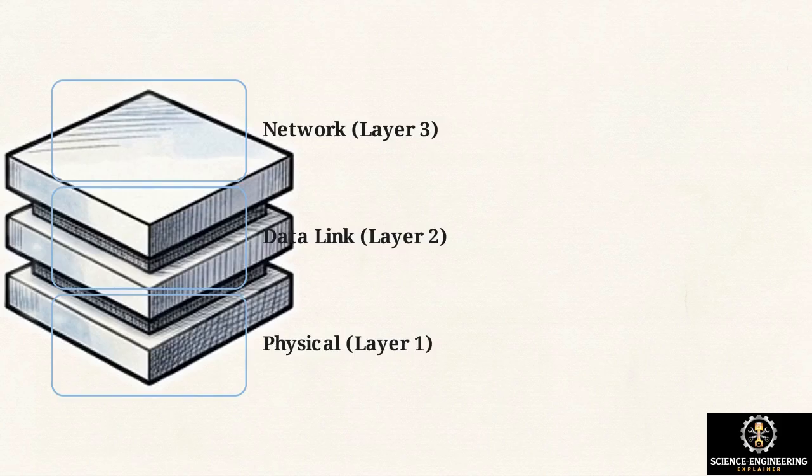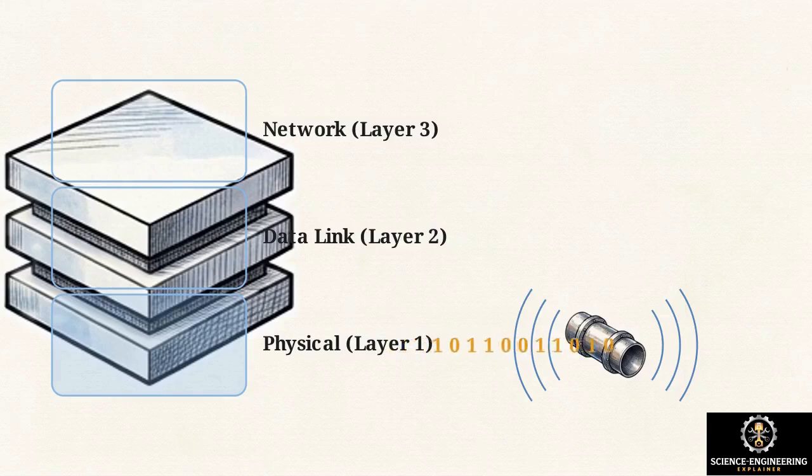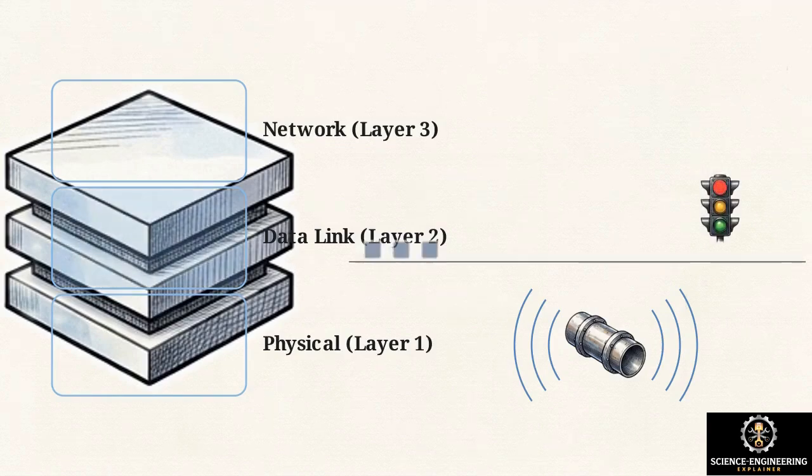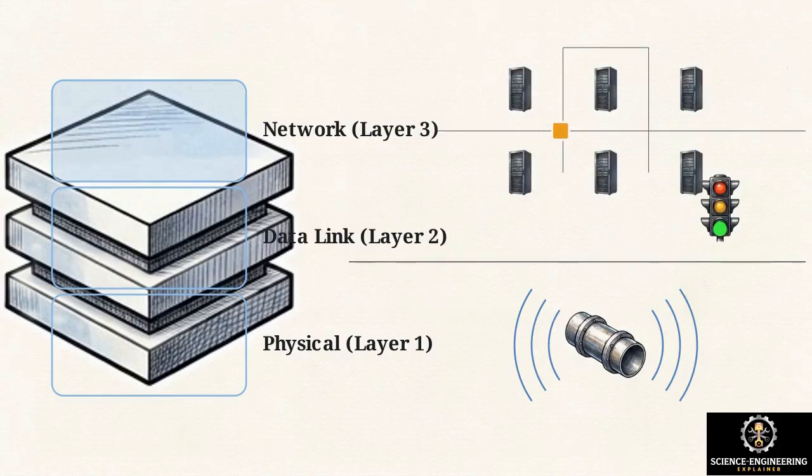Historically, the bottom tier, the physical layer, was treated as a static pipe, responsible only for the transmission of raw bit streams over a physical medium, like radio waves. Above that, the data link layer acted as a traffic cop. It coordinated how devices accessed that physical medium, ensuring data packets were framed and transmitted without colliding. And at the top of this foundational trio, the network layer used fixed hardware to handle the routing and forwarding of those data packets across the core network.